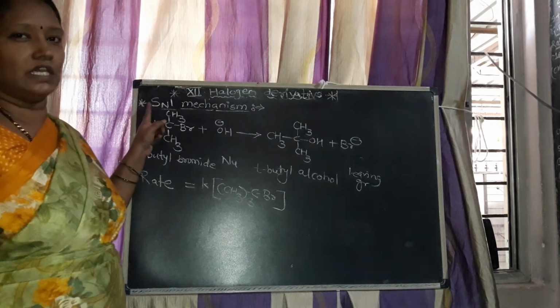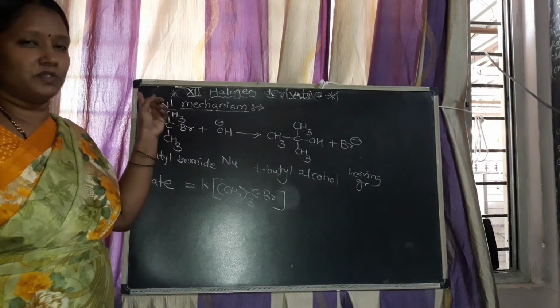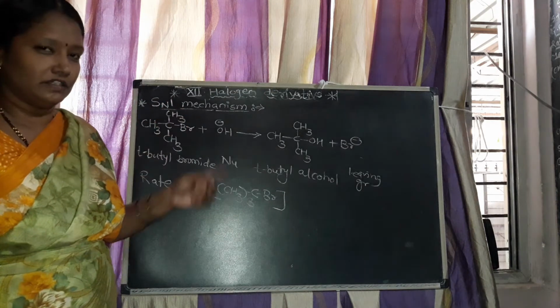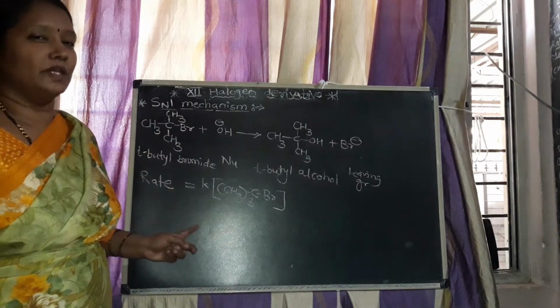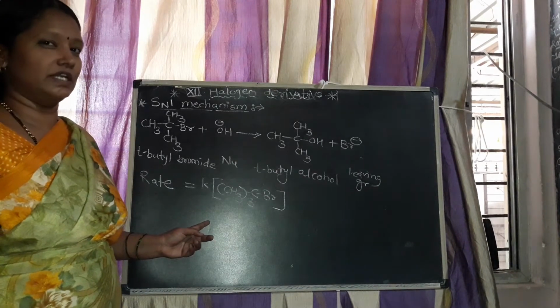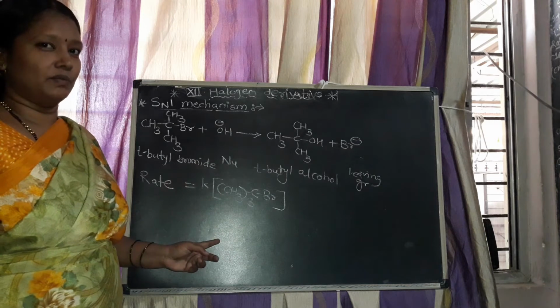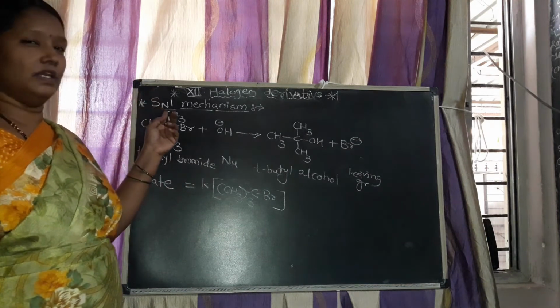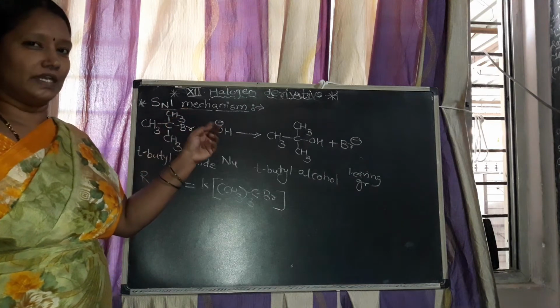Therefore, it is called the SN1 mechanism: substitution nucleophilic unimolecular. Why is it called the SN1 mechanism? Because the rate of the reaction is directly proportional to only one substrate, that is tertiary butyl bromide. Therefore, it is called the substitution nucleophilic unimolecular mechanism.